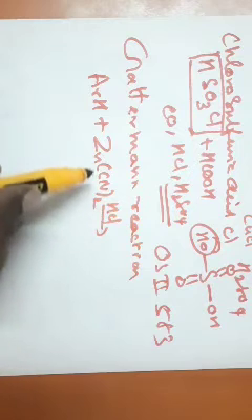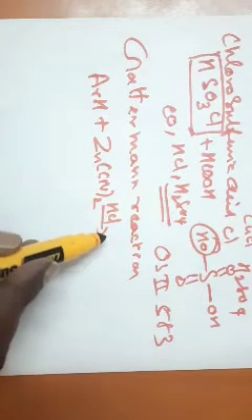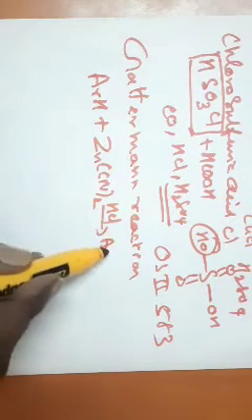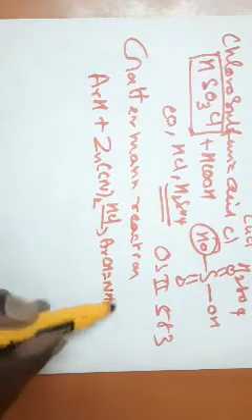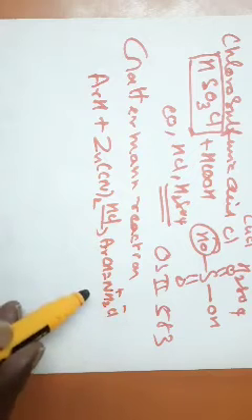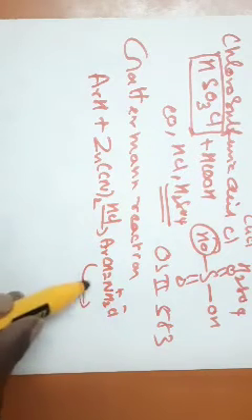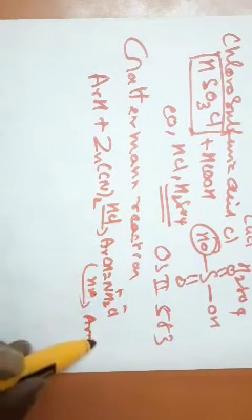Then you get ArCH=NH2+ Cl-. If it is hydrolyzed, you get ArCHO, the formylated compound. So this is another modification of this formylation reaction.